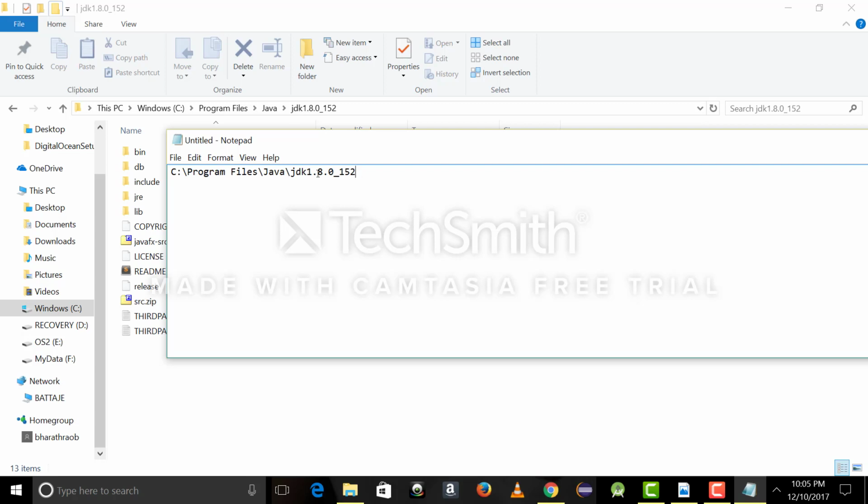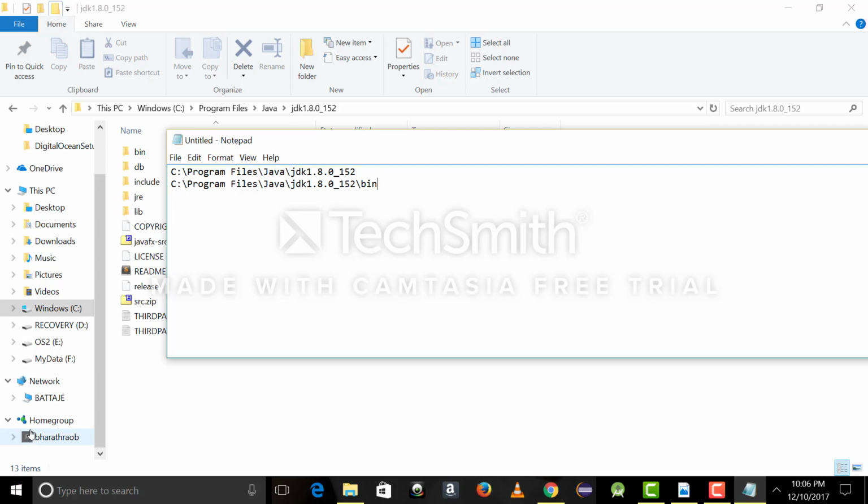This is called the Java home directory, and /bin is the path for all the executables. So you need both of these, just make a note of it.